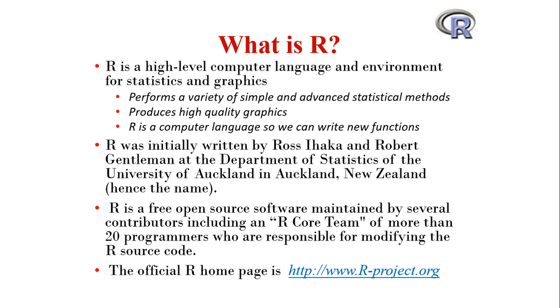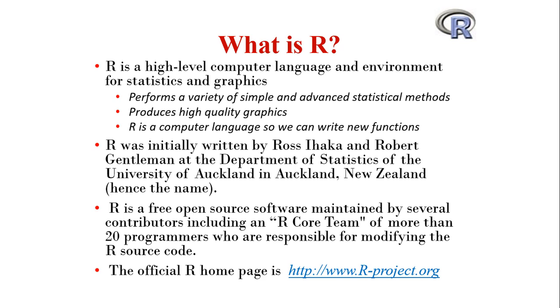R was initially written by Ross Ihaka and Robert Gentleman at the Department of Statistics of the University of Auckland in Auckland, New Zealand. Hence its name R. R is a free open source software maintained by several contributors, including an R code team of more than 20 programmers who are responsible for modifying the R source code.